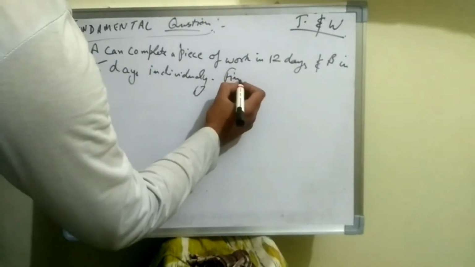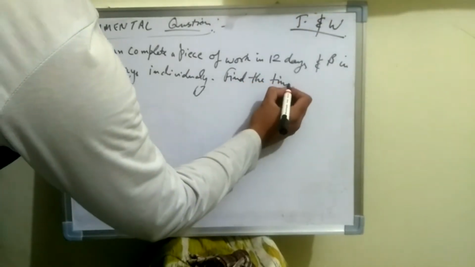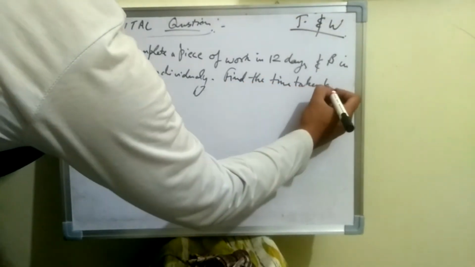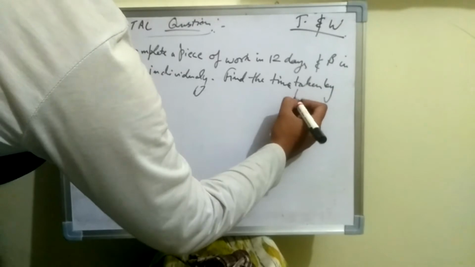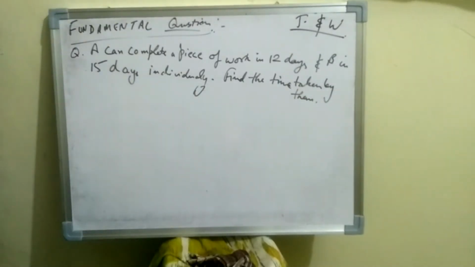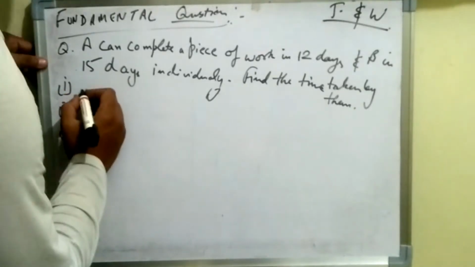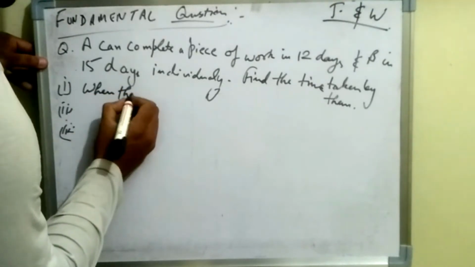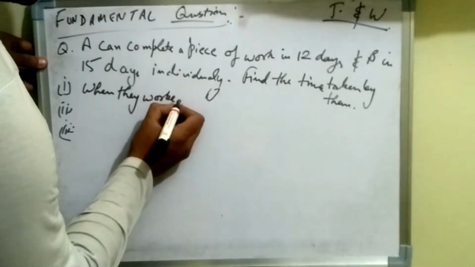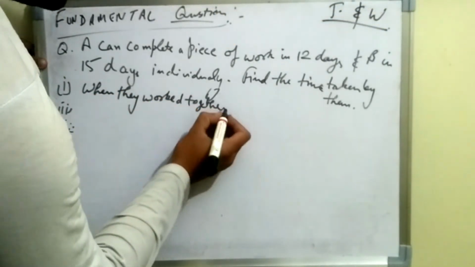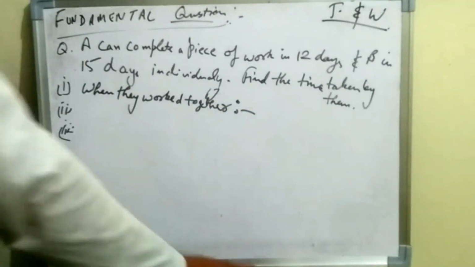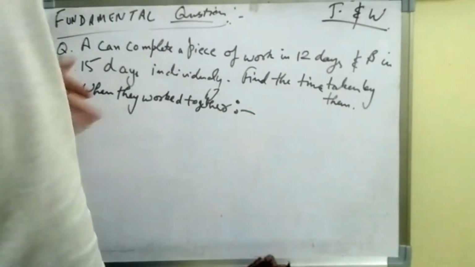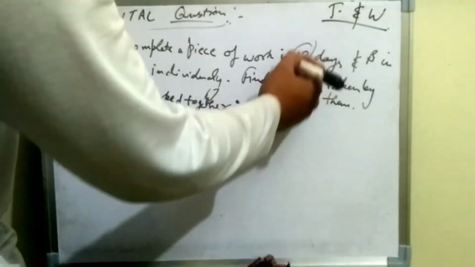This is the question. So here we have various parts for this. The first part is when they worked together. All right, you can take a screenshot for that.